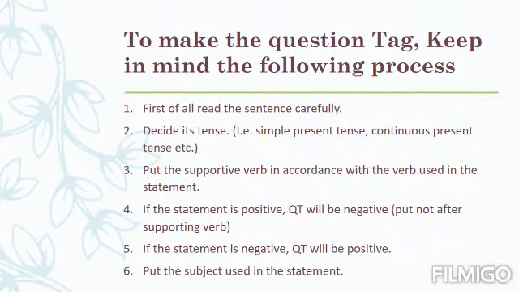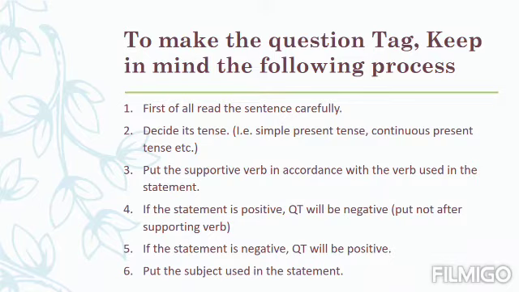To make the question tag, keep in mind the following process. Here some general considerations as well as rules have been given which will help you to construct the question tags. Now, what should you know before making the question tag? The first one is, first of all, read the sentence carefully. The sentence for which you are making the question tag, you should read carefully.